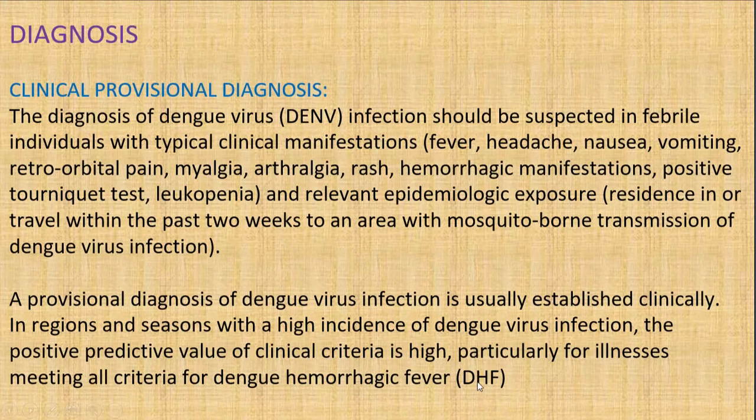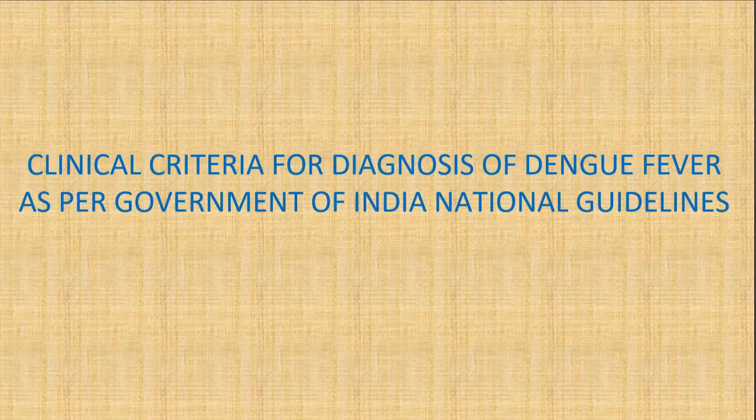There are many endemic areas in Telangana, for example the Karimnagar and Adilabad regions. They are more endemic, and there you will see a high percentage of dengue cases, mostly between the August and November months. There the provisional diagnosis is always established clinically, depending upon the clinical criteria, as we were discussing previously, with warning signs and without warning signs.